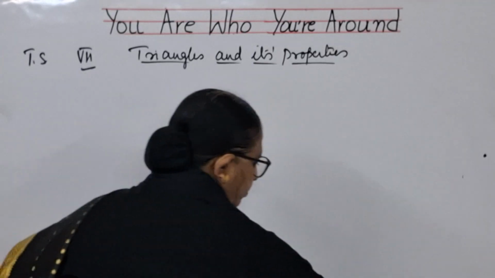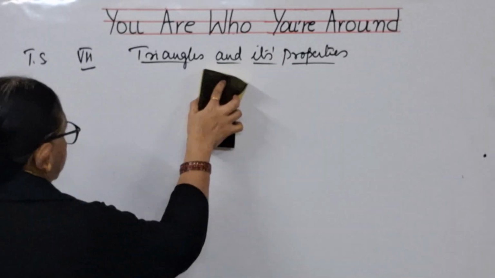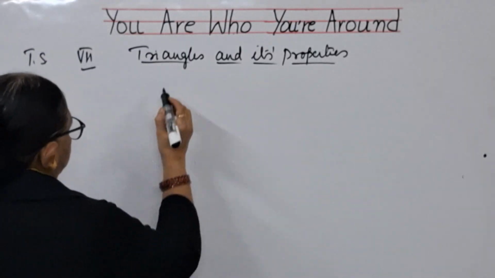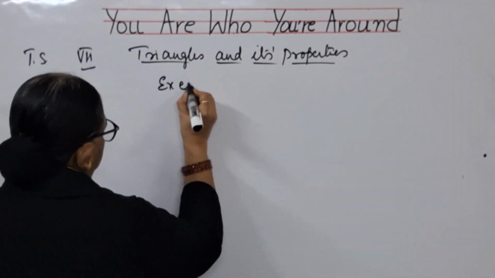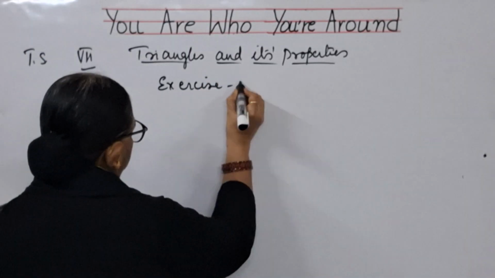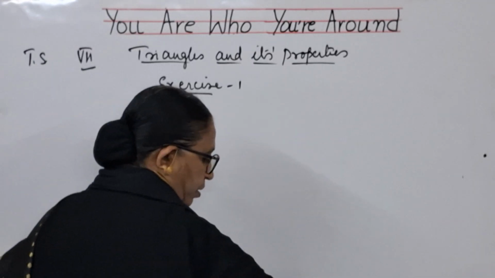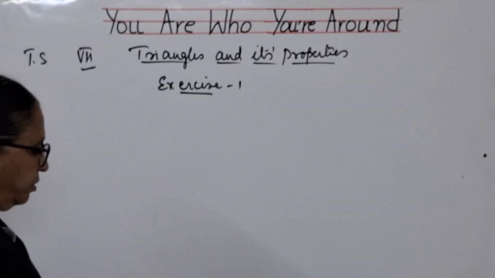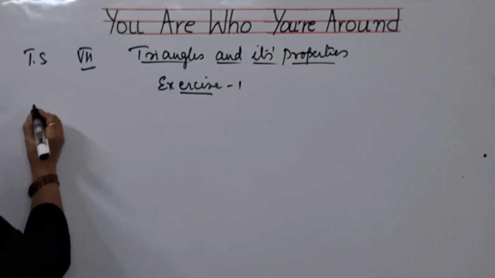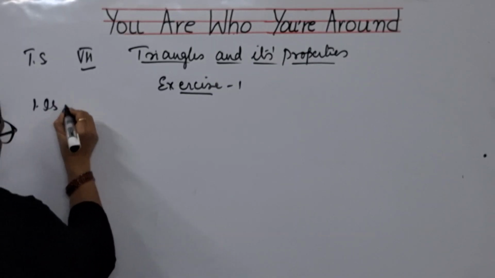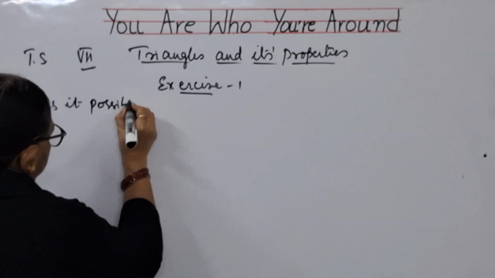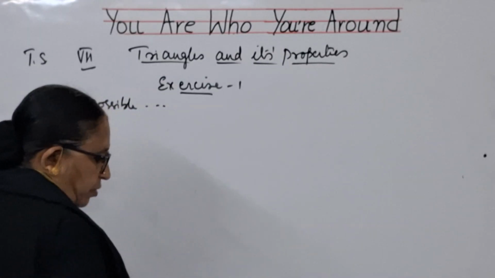Exercise 1. So in this first exercise, you have got 4 bits. Is it possible? Same, is it possible? Problem goes like this, to have the sides of the triangle.